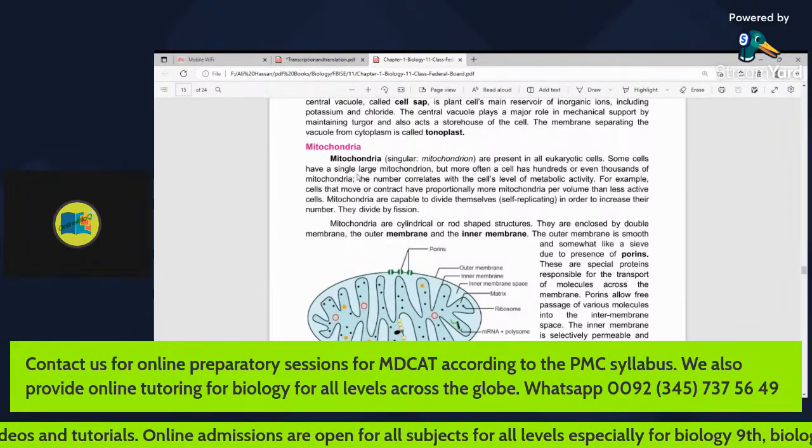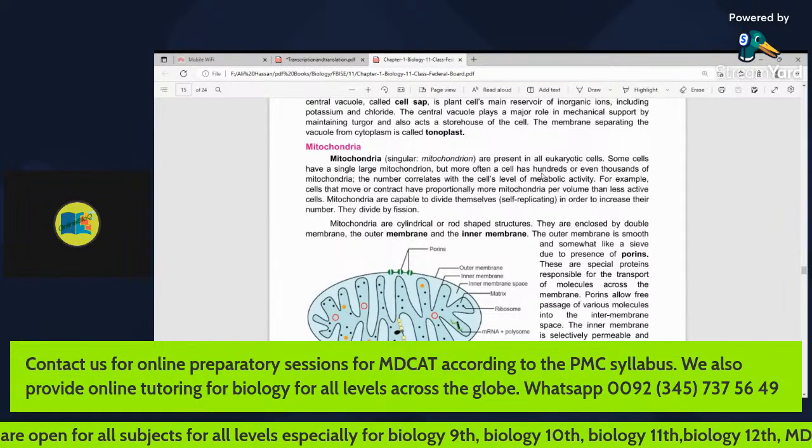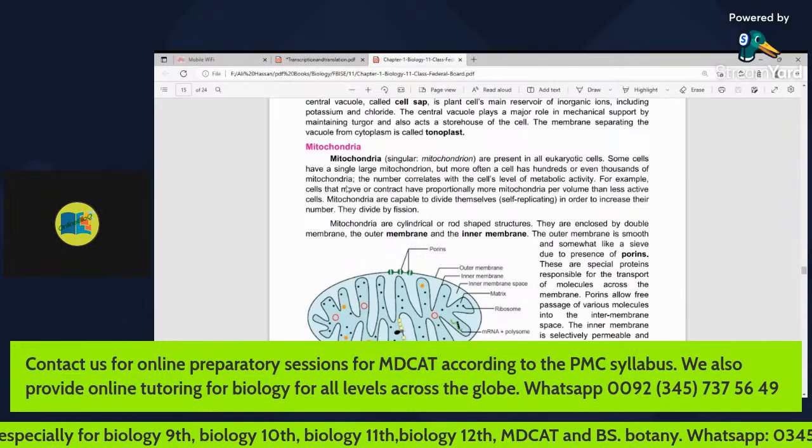Some cells have a single large mitochondrion, but more often a cell has hundreds or even thousands of mitochondria.